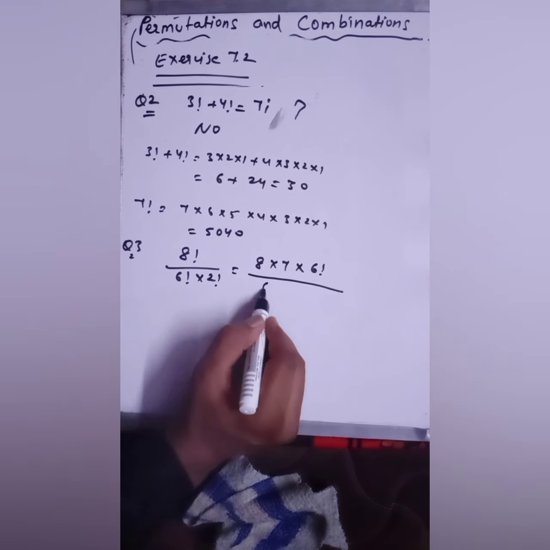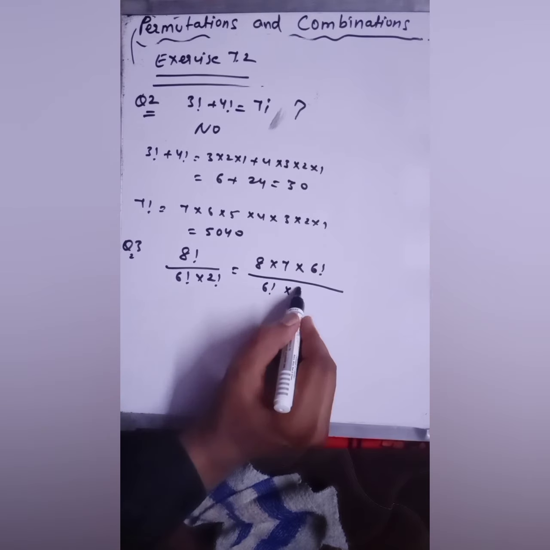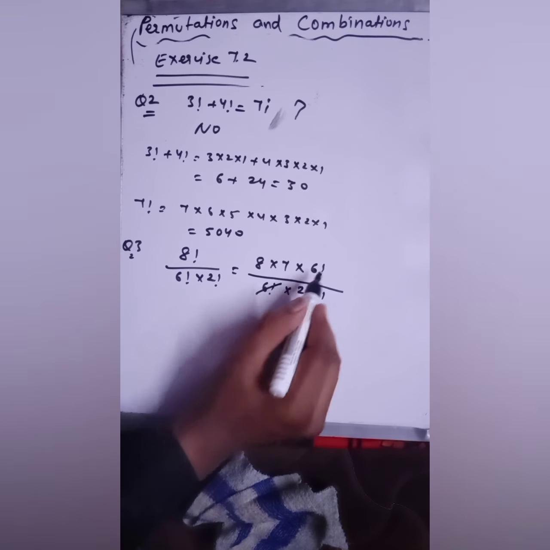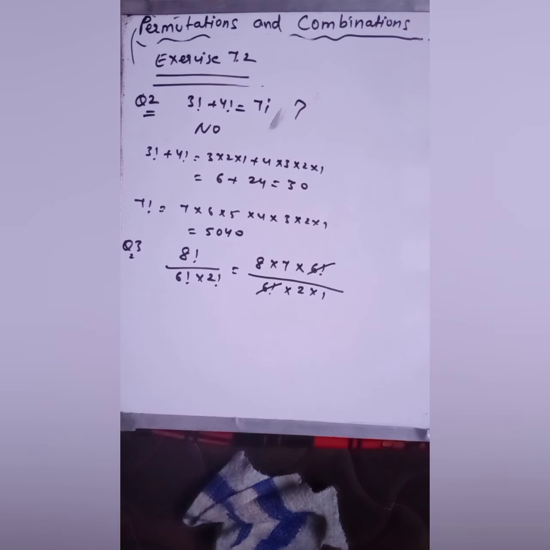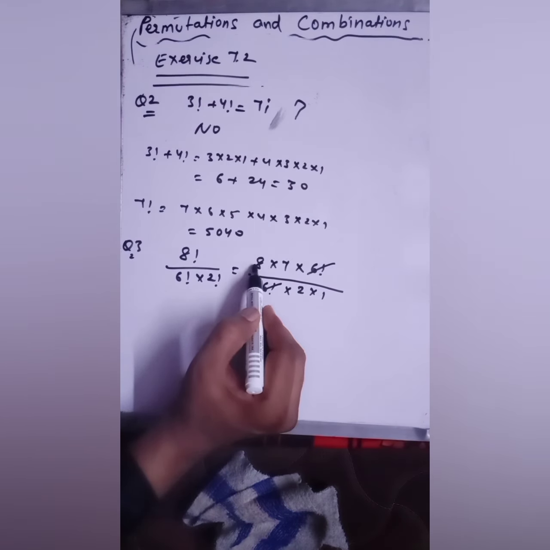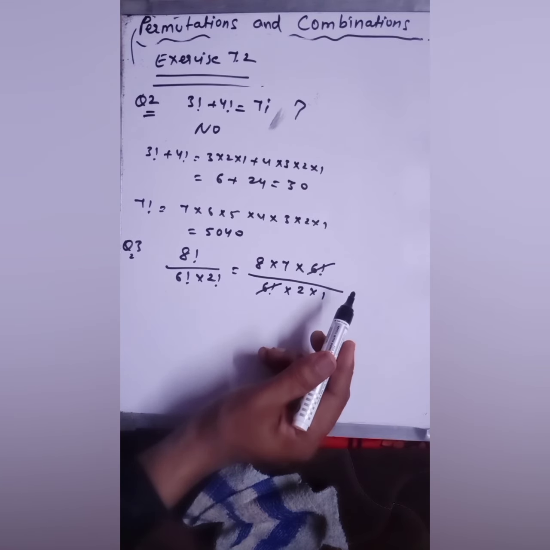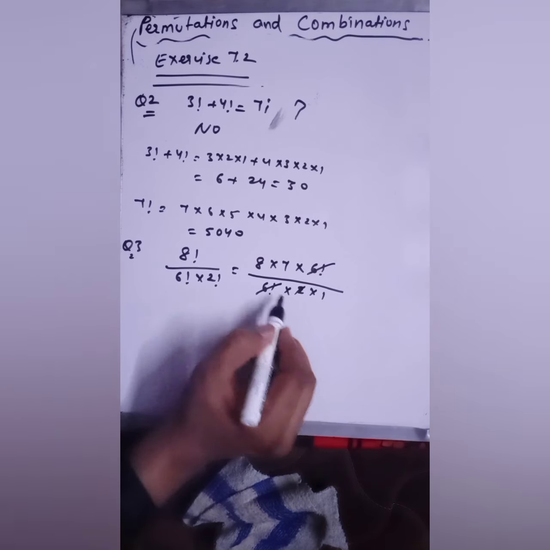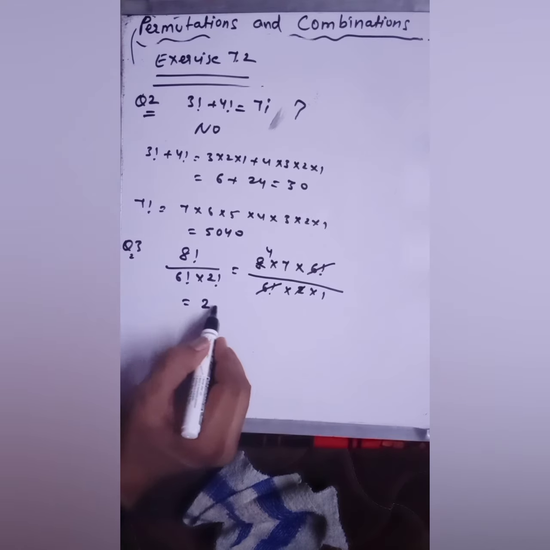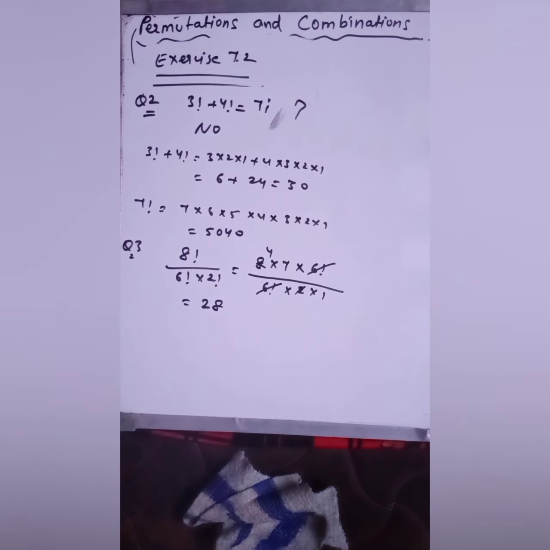And this 6 factorial and 2 factorial, I'm solving 2 into 1, because this 6 and 6 you can cancel. Got it? So that's why I'm not expanding this 8 till 1. Just simplify it. 2, 4 though. That would be 28. So 28 is the required answer of this. So sometimes you have to use this trick also. Okay.